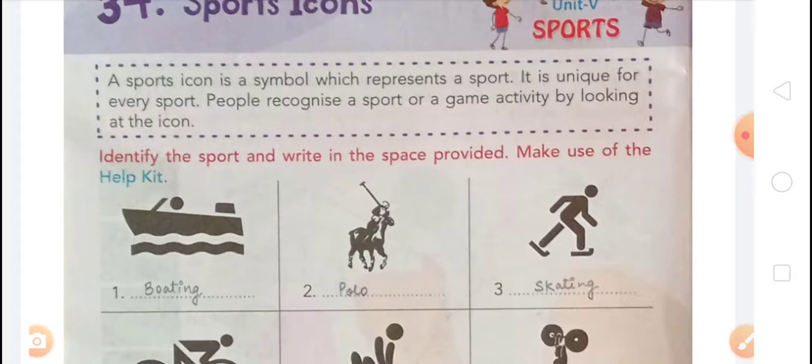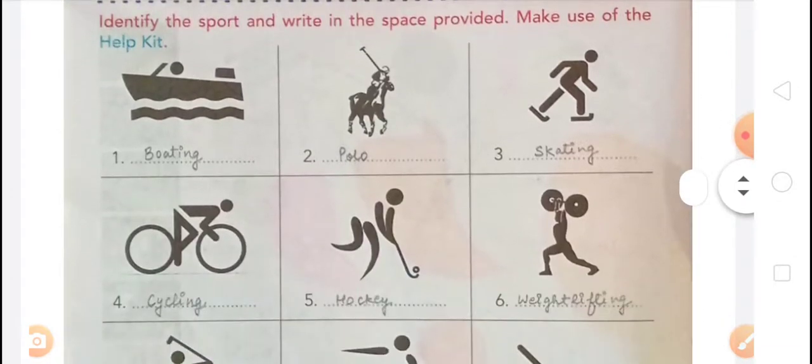The spelling of polo is polo. And the next one, on third, the given icon is related to skating. And next one is on fourth. The given icon is related to cycling. The spelling of cycling is cycling. And on fifth, the given icon is related to hockey, and the spelling of hockey is hockey.